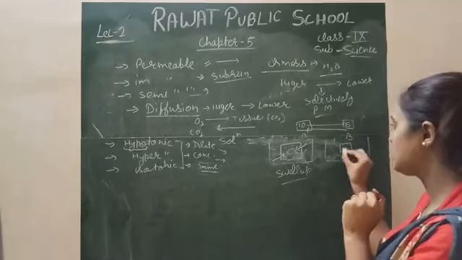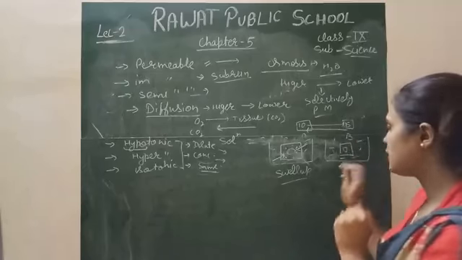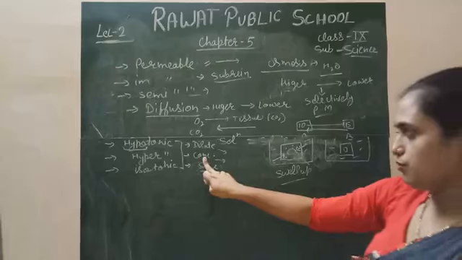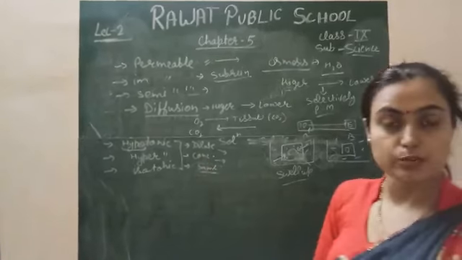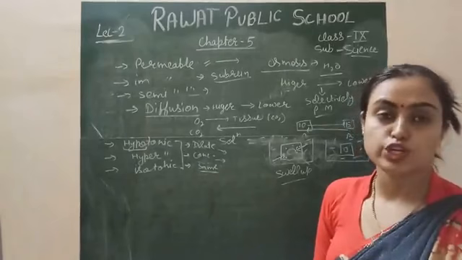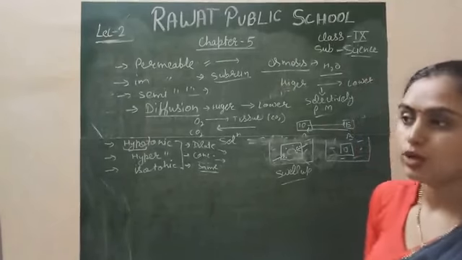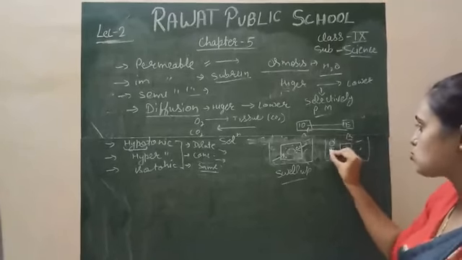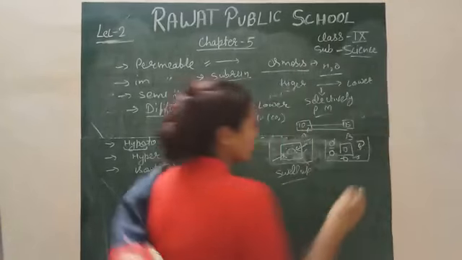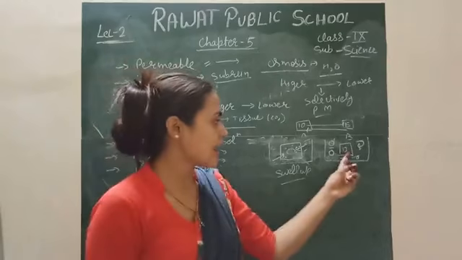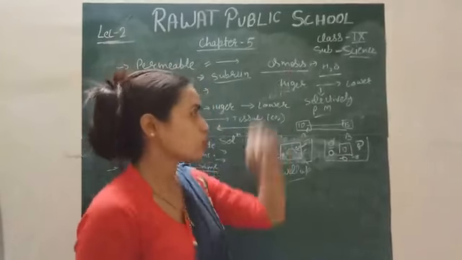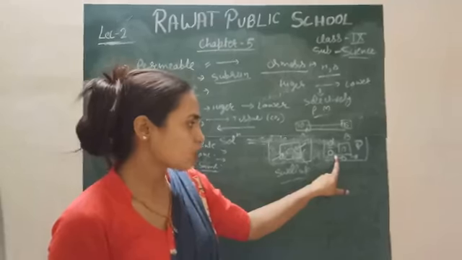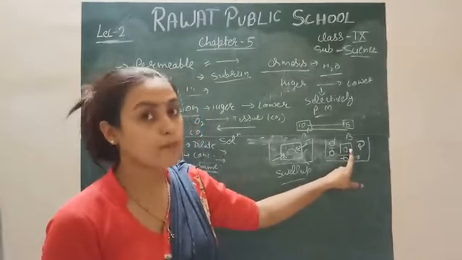Next, another solution will be there. Your cell is living, there is a nucleus, and there is a solution which is hypertonic. It means you can say a concentrated solution. And what is the meaning of concentrated solution? It means it has more solute molecules as compared to the solvent molecules. So in that condition, there are more solid molecules outside the cell as compared to inside. But what is osmosis? Osmosis is only the movement of solvent. It means there is less solvent outside, and inside the cell there is more solvent.